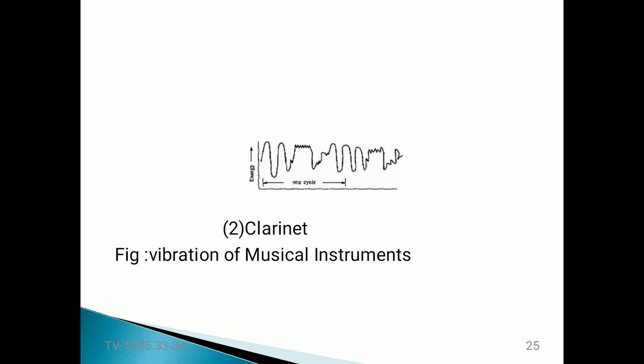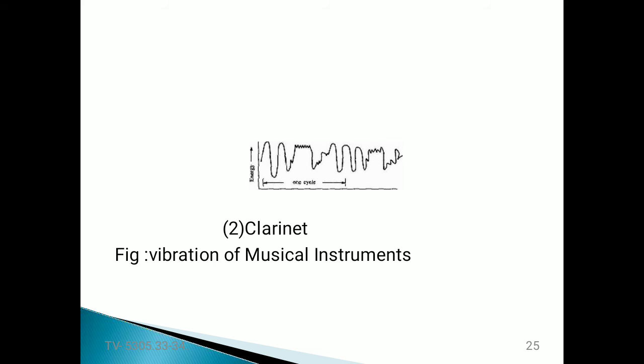Suppose you see the second type of instrument, the clarinet. The vibrations of the clarinet are also drawn between energy versus frequency. The waveform is drawn from the clarinet, and the shape maintains periodicity.